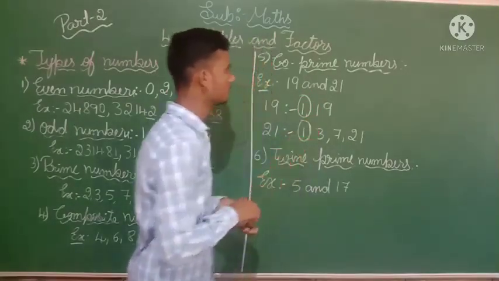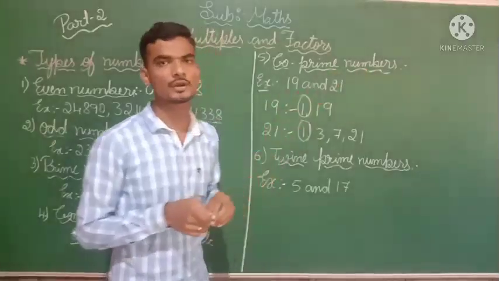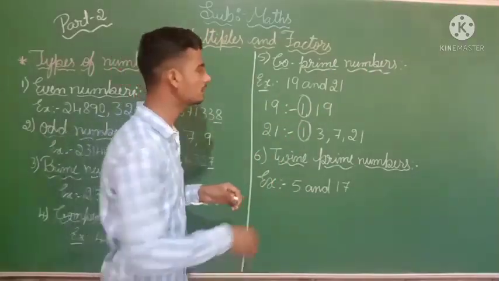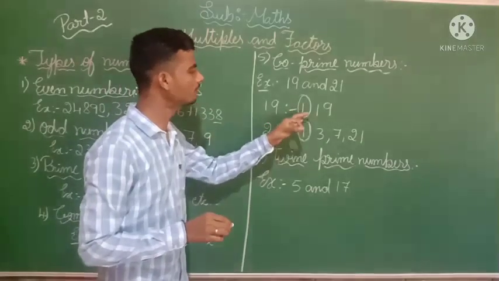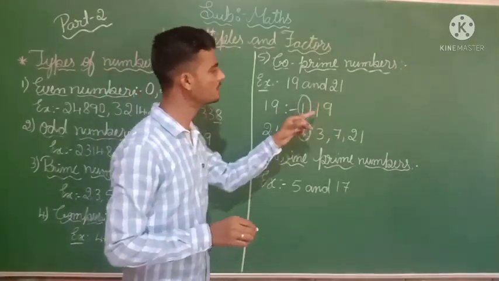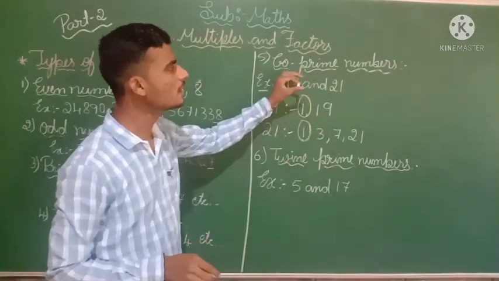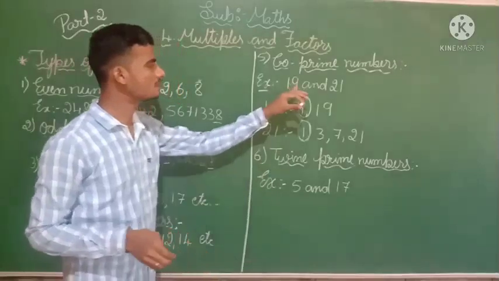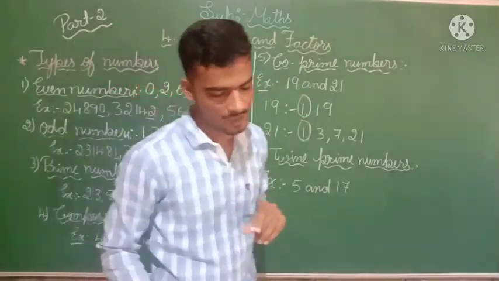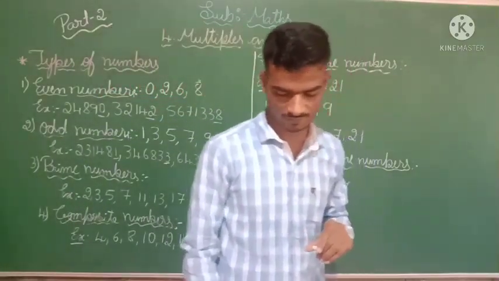In co-prime numbers you are going to find only 1 as the common factor. So if you find only 1 as the common factor in both the numbers, that type of number we call co-prime numbers. This is the problem I have taken from your exercise 4.2 C main.